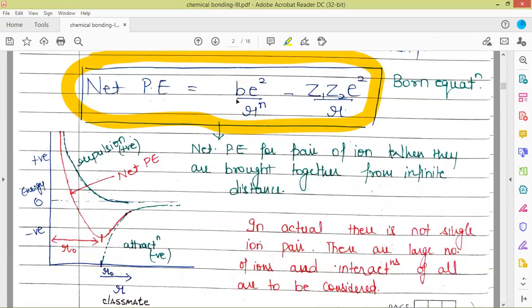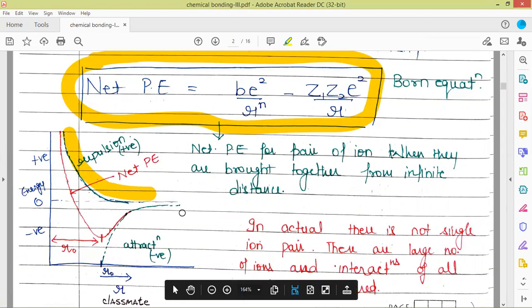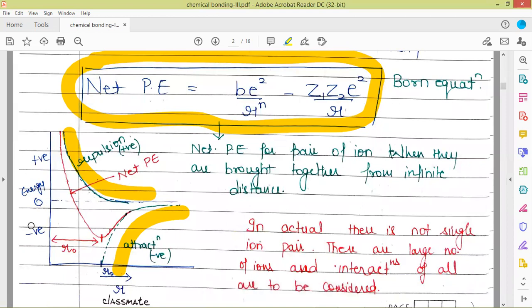Here we can plot this equation graphically. From here we can get to know how the potential energy changes with distance for the oppositely charged ions. The blue one is the curve for repulsion. The green one is the curve for attraction. As the attraction term has a negative sign, this value is always negative, so it has been shown on the negative side of the y-axis.